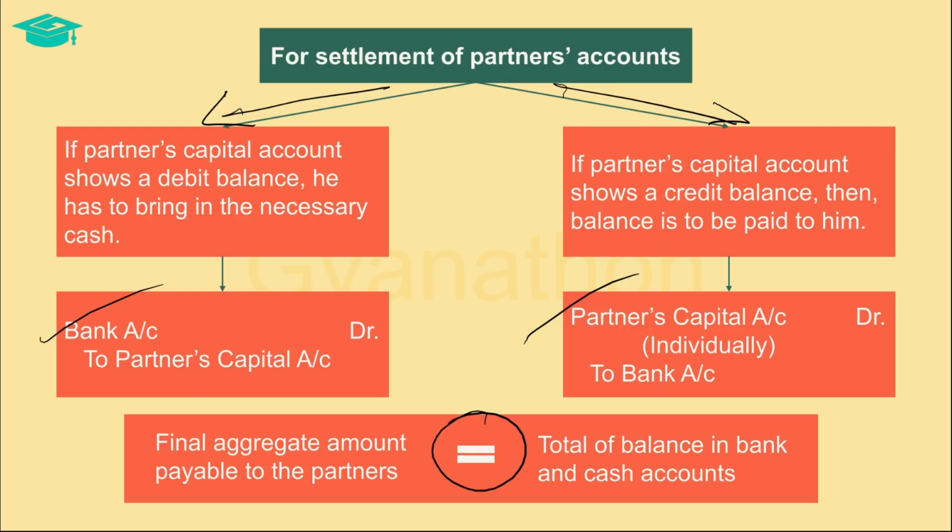So, the entire process of dissolution can be summed up as: firstly, the realization of assets and settlement of liabilities takes place. Then, the profit or loss on such realization is ascertained and distributed amongst the partners. Then, accumulated profits are distributed amongst the partners, and fictitious assets are transferred to the partners' capital accounts. Then, any partners' loans that exist are paid off, and finally, the partners' capitals are settled and closed.